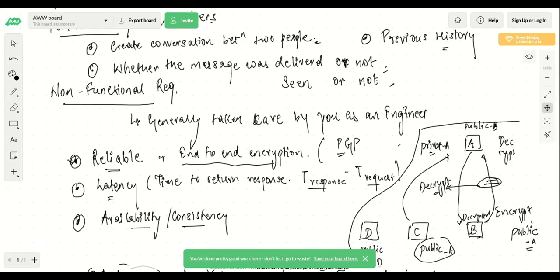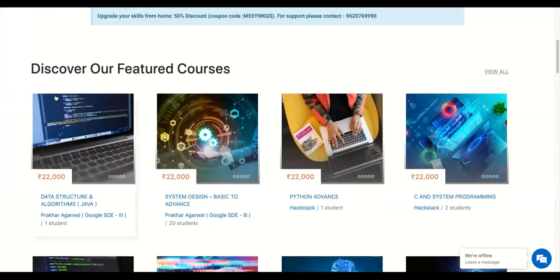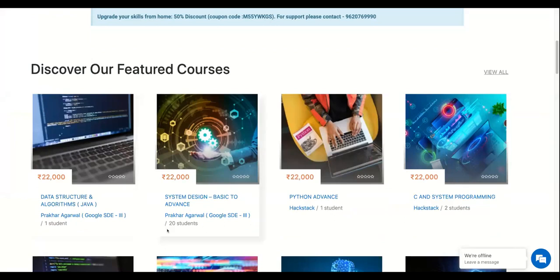Going back to the part where I was talking about the detailed design of everything, I'll quickly walk you through my website, which we have created recently, which is Hackstack. You can see there are some feature videos here. This is system design basics to advanced. I've covered everything in detail, and it contains around 30 to 35 hours of content.